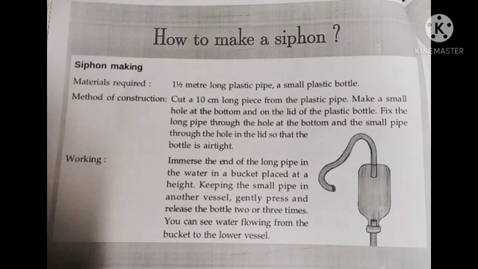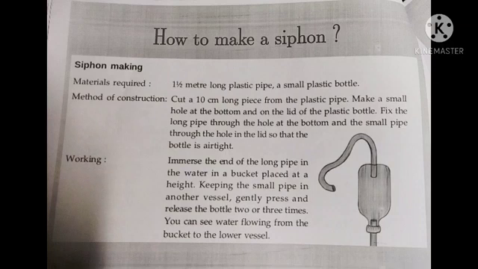Let's make a siphon. The materials required are a 1.5 meter long plastic pipe and a small plastic bottle. Method of construction: first cut a 10 cm long piece from the plastic pipe. Make a small hole at the bottom and on the lid of the plastic bottle. Then fix the long pipe through the hole at the bottom and the small pipe through the hole in the lid so that the bottle is airtight.